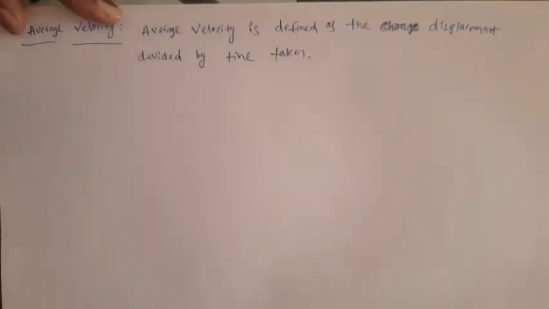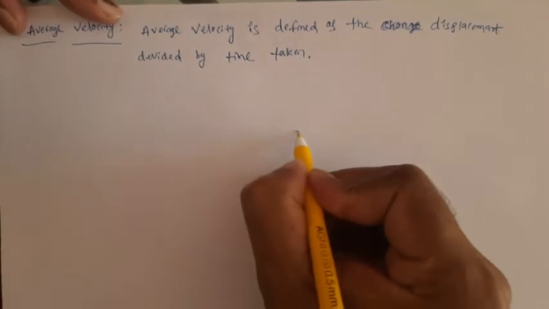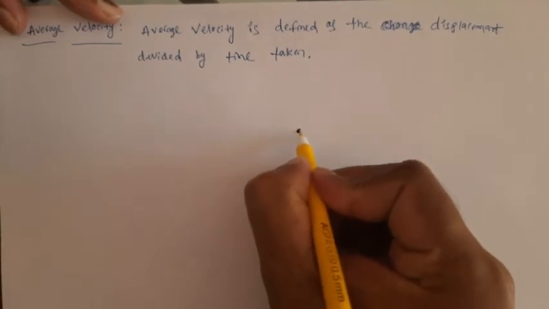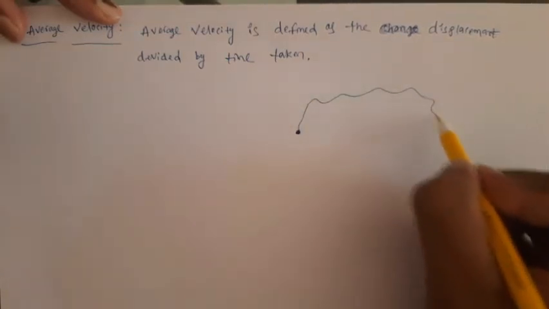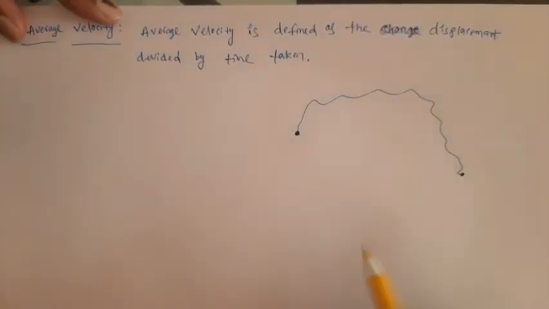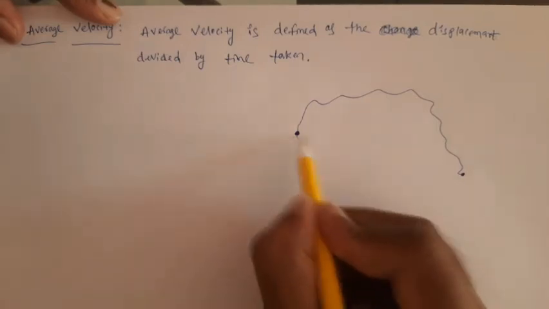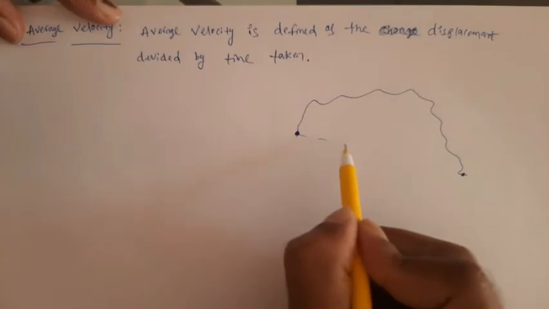Yes, now we define average velocity. Average velocity is defined as the change in position, or displacement, divided by the time interval in which the displacement occurs. We have already taken an example: a body is starting from Nizamabad and finally reaching Basar. So now how do we find displacement? This is the initial point, this is the final point, so we take a straight line like this.